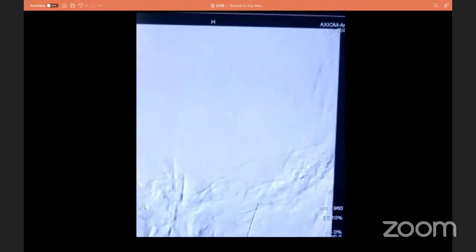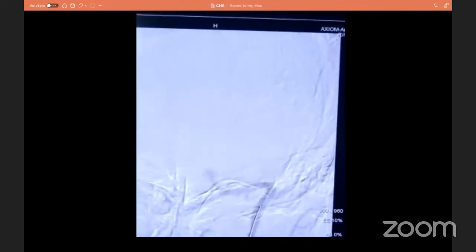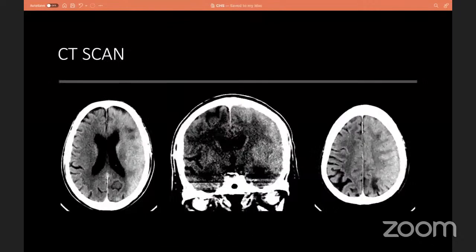So at this point of time we were confused about what happened to the patient. Immediately after finishing the procedure, we took him for a CT scan. This is the CT scan immediately after the procedure. Here we can see in axial and coronal images a fullness of sulcal spaces on the left side in almost the entire MCA territory, along with significant gray matter edema, which we can see in this image.